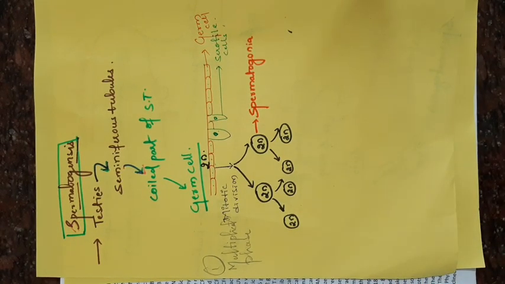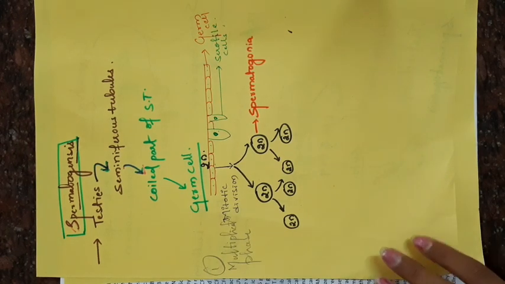After production of many diploid spermatogonia, some of the spermatogonia act as stem cells.